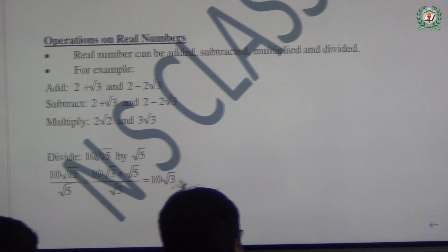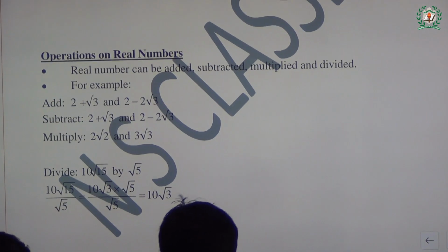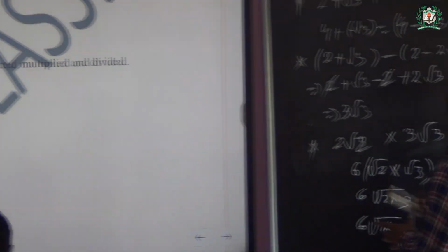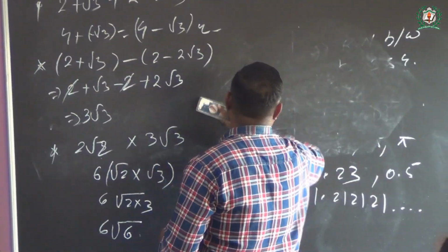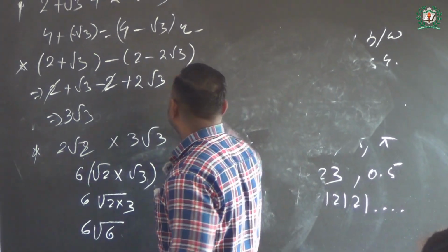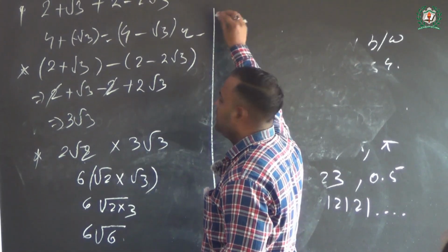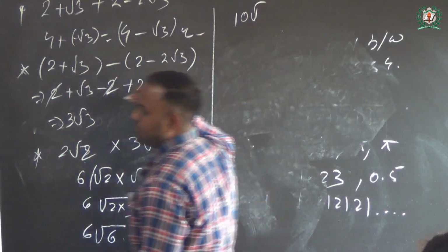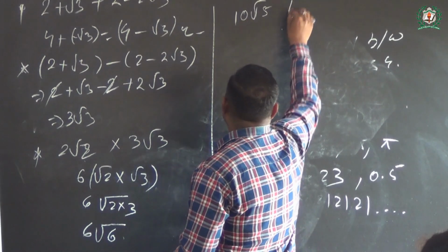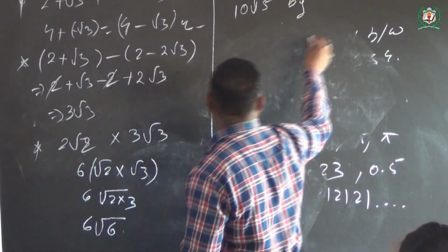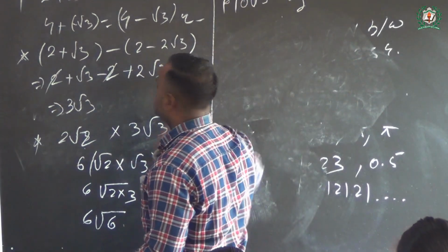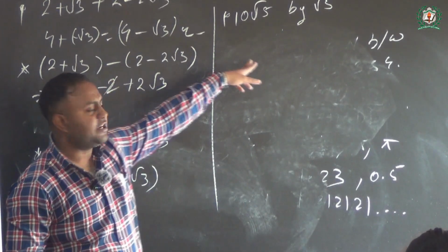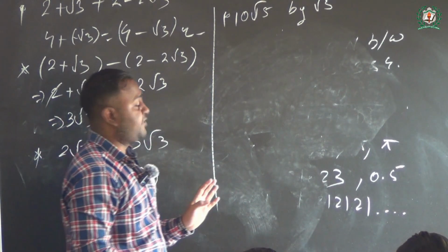Okay, so now the fourth and last operation is called the division operation. Let me see. What is 10 root 15 divided by root 5? This is the question, bache. Here you see 10 root 15 divided by root 5.